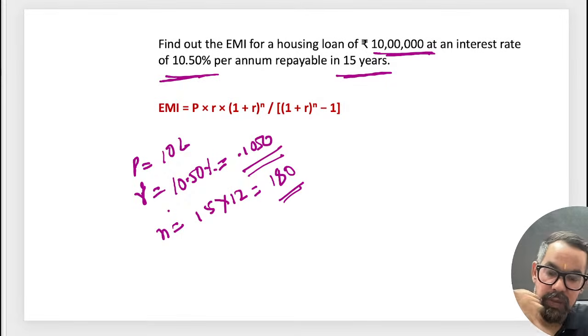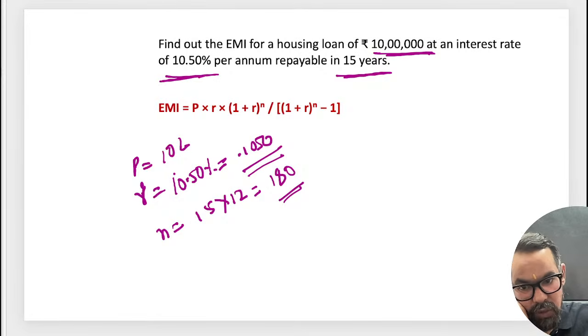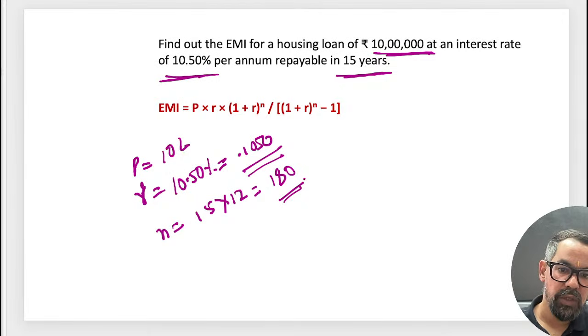And the interest on a monthly basis will be 10.50 divided by 12. This is your monthly interest.